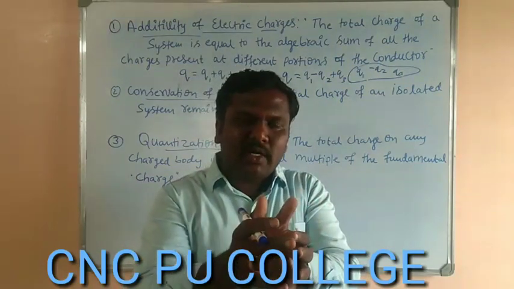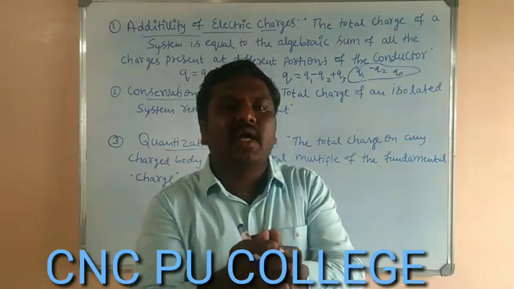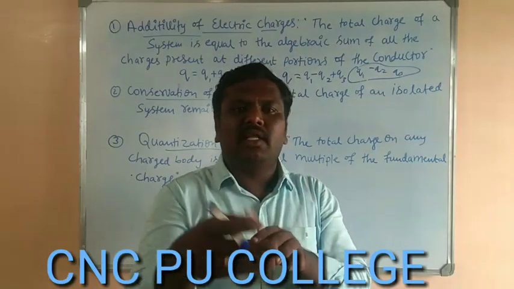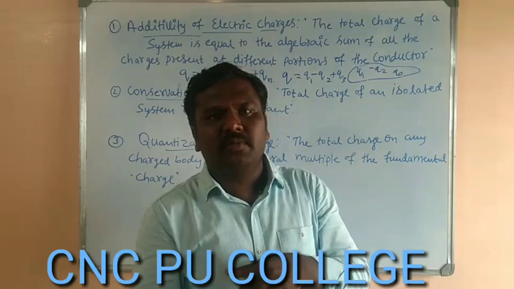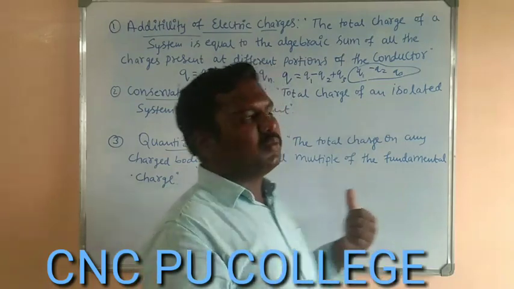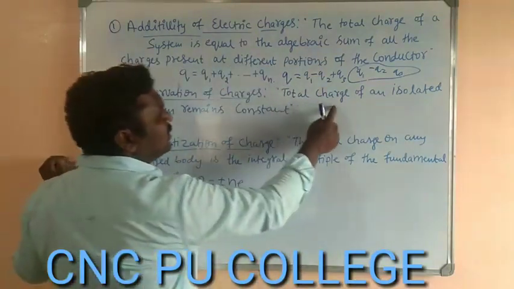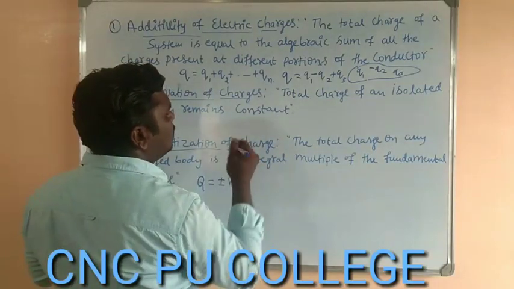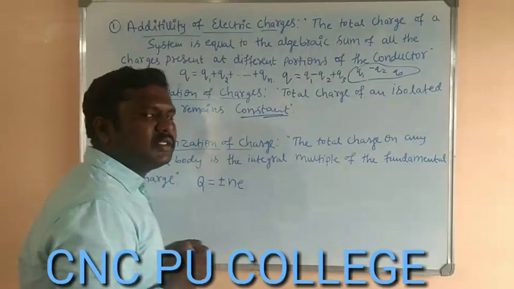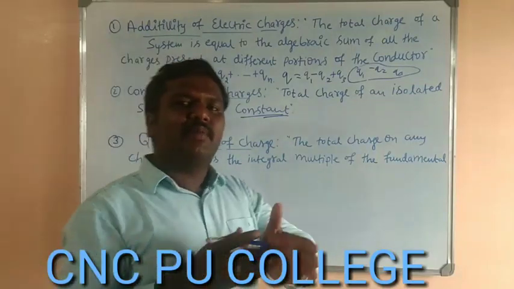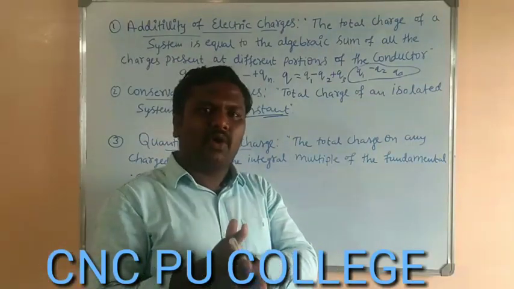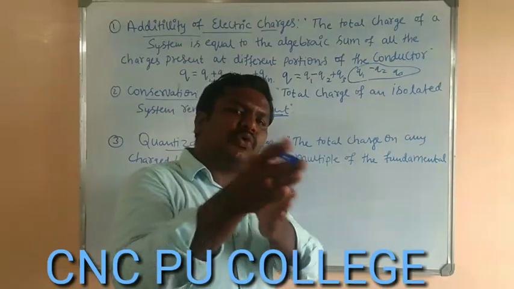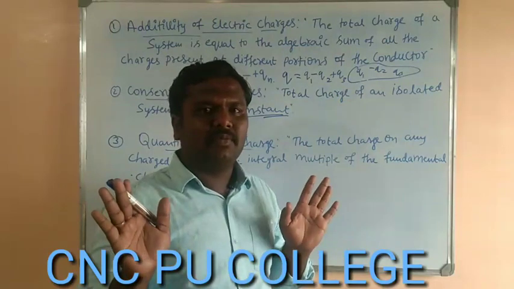For an isolated system, the charge is said to be conserved. Conserved ಅಂದ ತಕ್ಷಣ neither be created nor be destroyed. ಅದಕ್ಕಿಂತ ಇಂಪಾರ್ಟೆಂಟ್ ಆಗಿ ನಾವು ಫೋಕಸ್ ಮಾಡಬೇಕಾಗಿರೋದು total charge of an isolated system remains constant. The total charge of an isolated system remains constant. So if we rub that glass rod against the silk cloth, some of the electrons from the glass rod may transfer to silk cloth. That's it only.